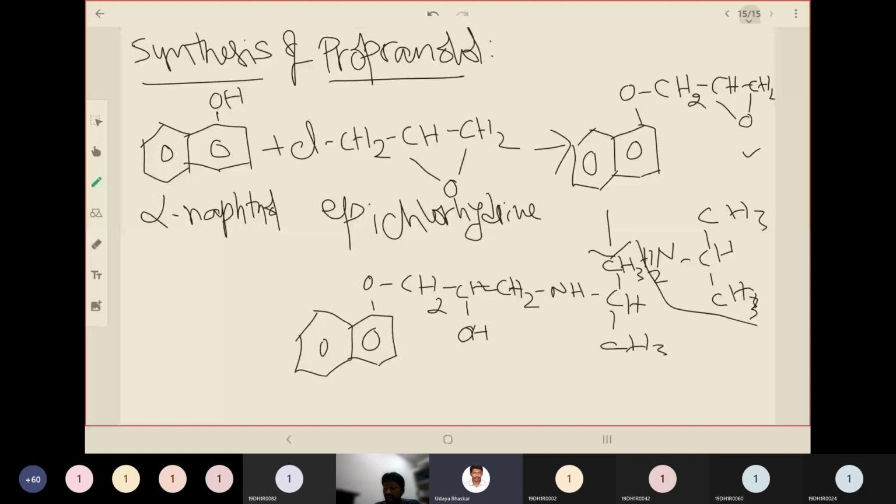What is the next drug candidate? Please respond. Atenolol. So what is the general structure of it? Comes under what category? Chemical category? Aryl oxypropanolamines.